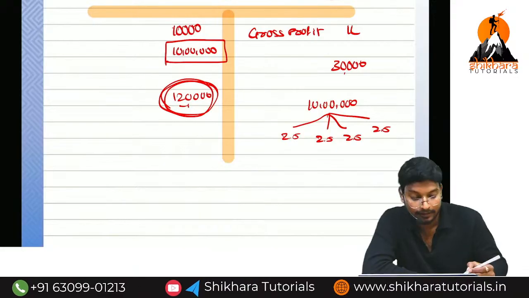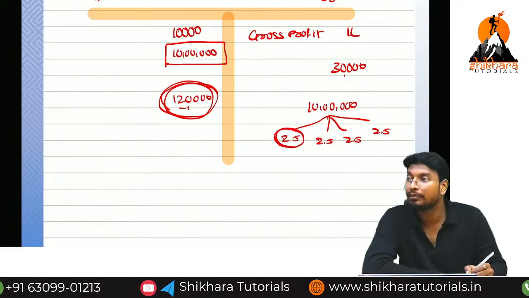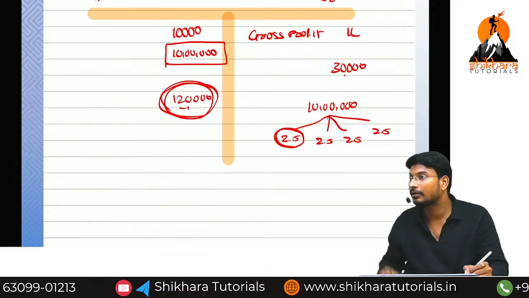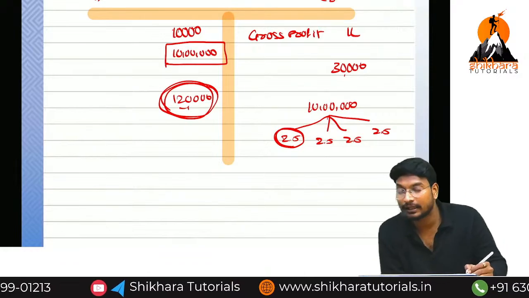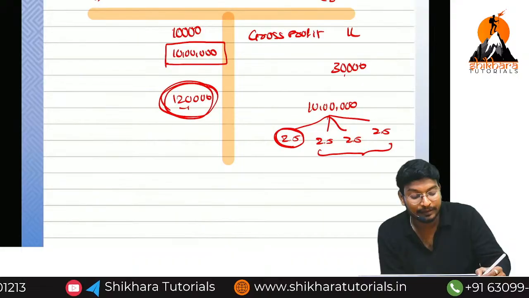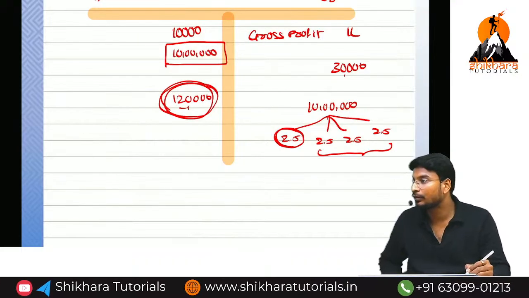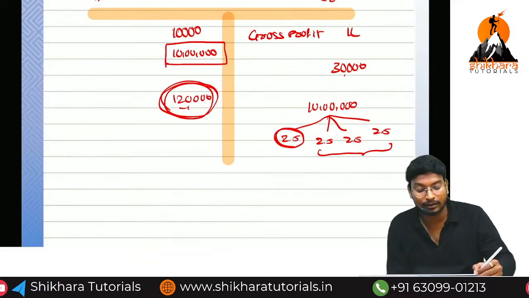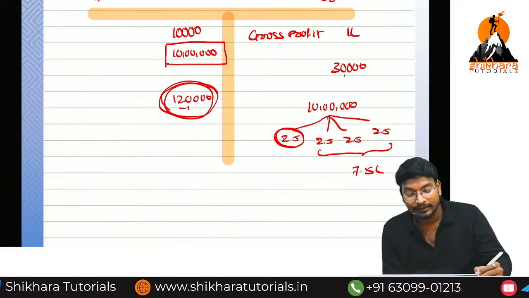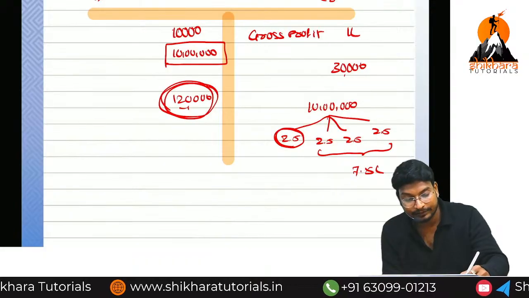What will we do? In the first year we are going to transfer only 2.5 to the P&L account. And how much remains? 7.5. How do we get it? 2.5 plus 2.5 plus 2.5. What is the total amount now? 7.5. This 7.5 we need to show in.